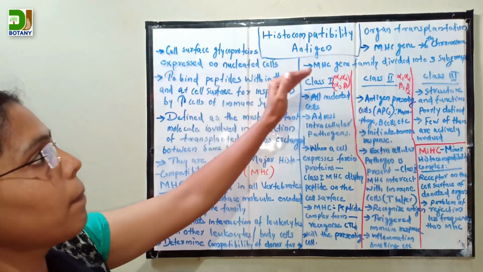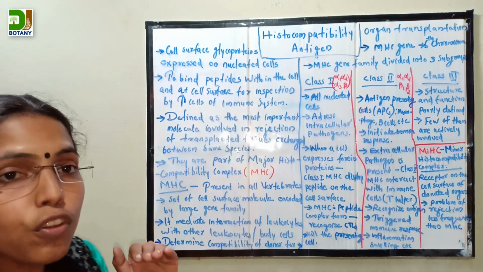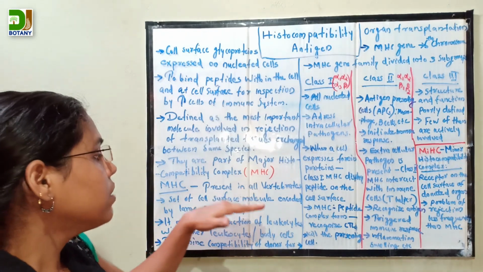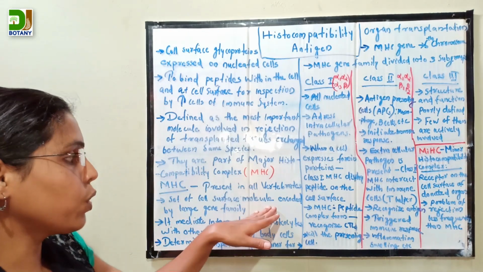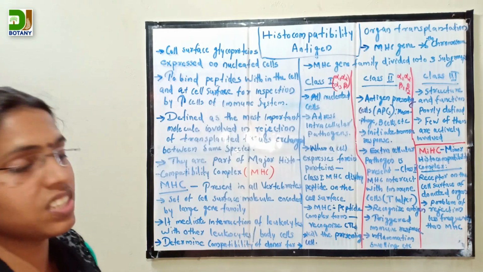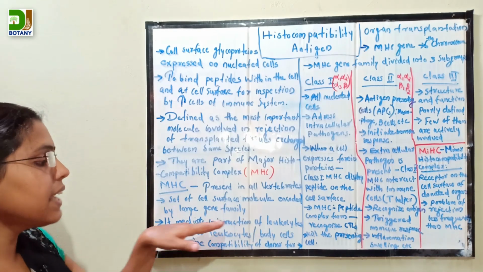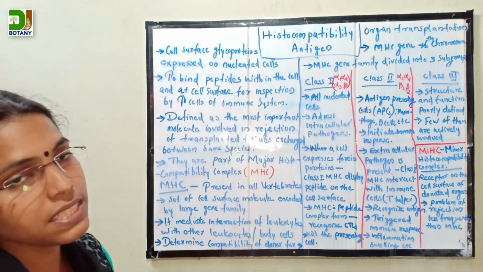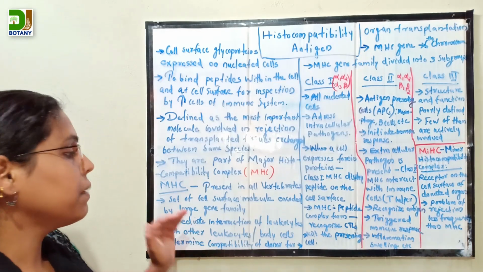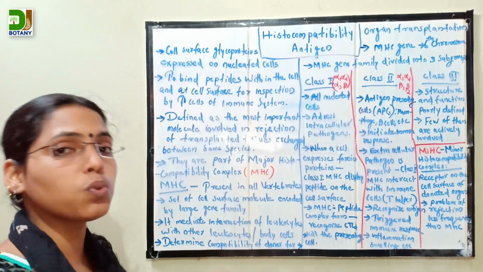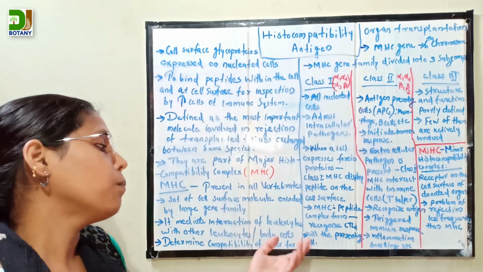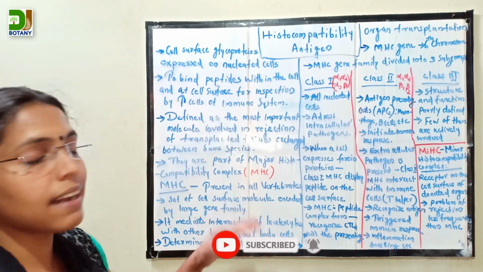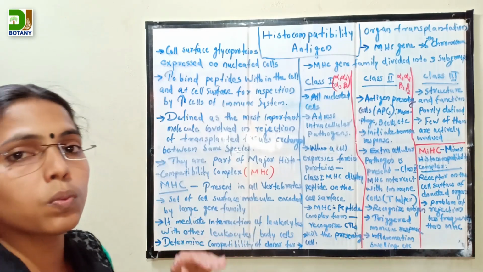They mainly mediate interactions of leukocytes, which means white blood cells, with other leukocytes or other body cells.